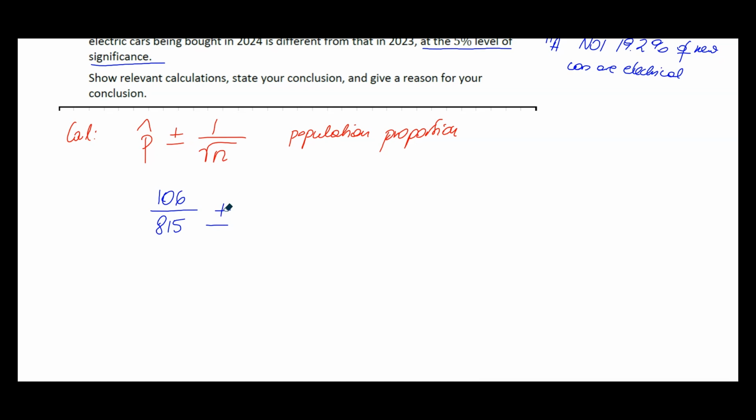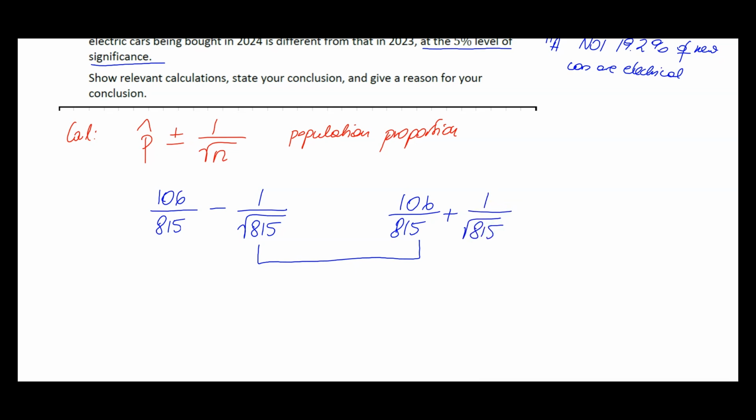So first, let's write it to make it clear, minus, and then what we got in our first part, that is the margin of error, so that is one value here. And then the same thing, but the second version is with plus, so that we get the two values. And when we put that in our calculator, we can write it as a decimal or percentage. So here we're going to have 9.5%, and here 16.5%.